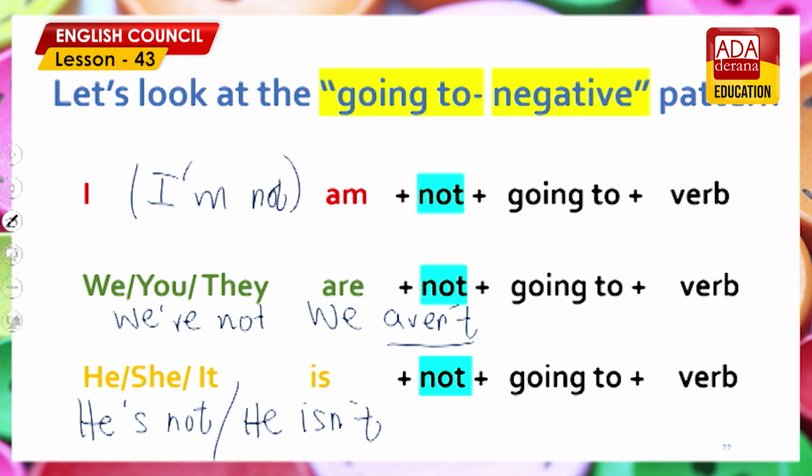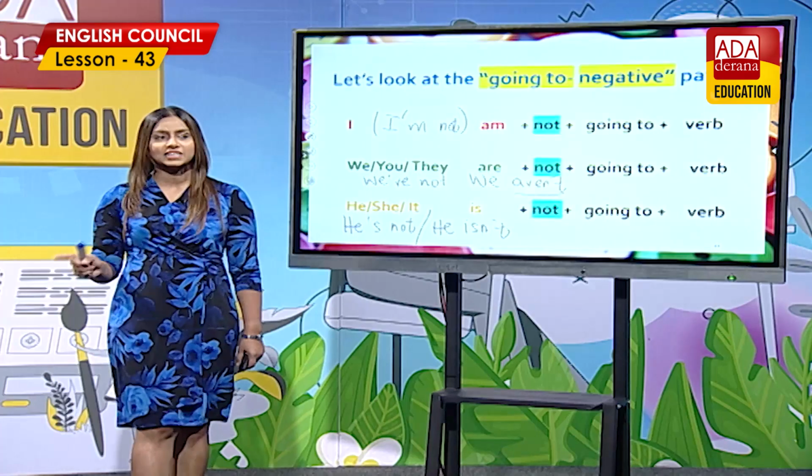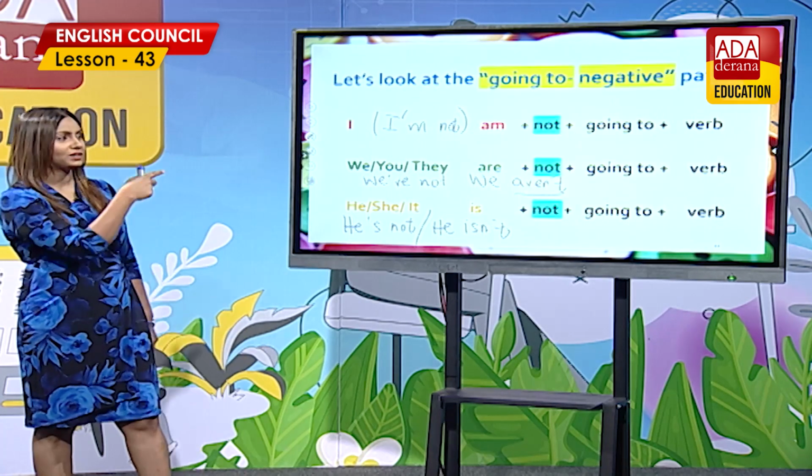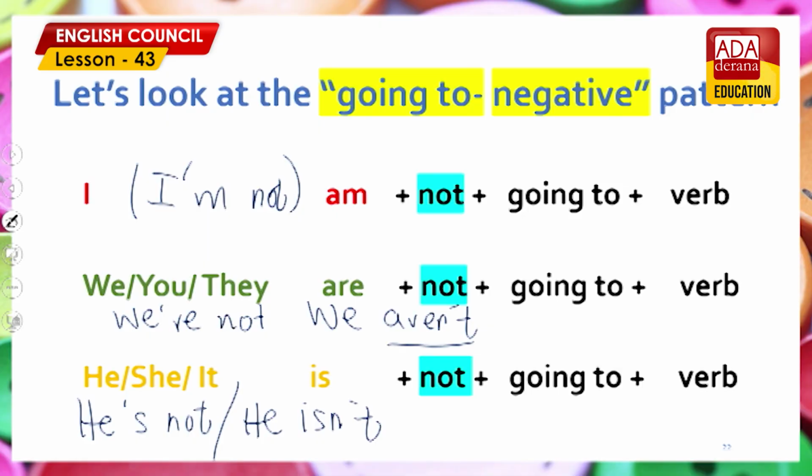Both ways correct. Right, okay. So I'll give you a verb. Let's practice the negative pattern as well before the break. Right, look at the screen. I'm not going to, okay, verb is watch, watch.